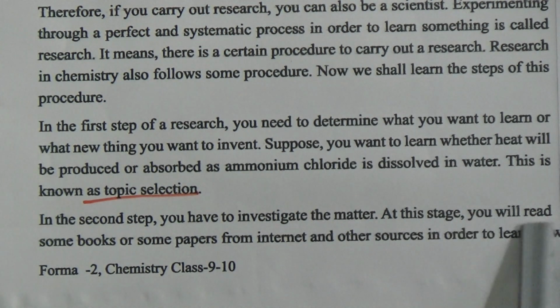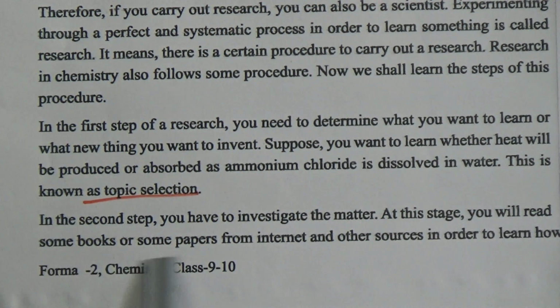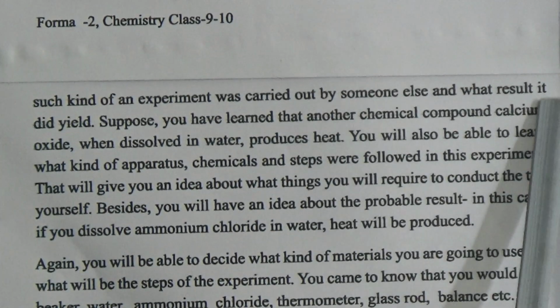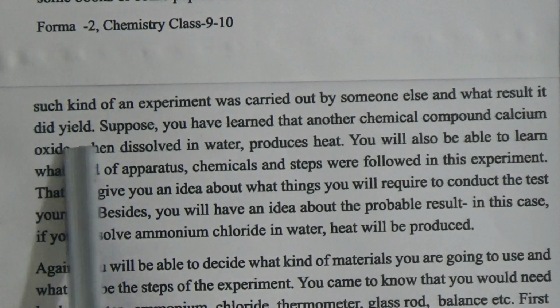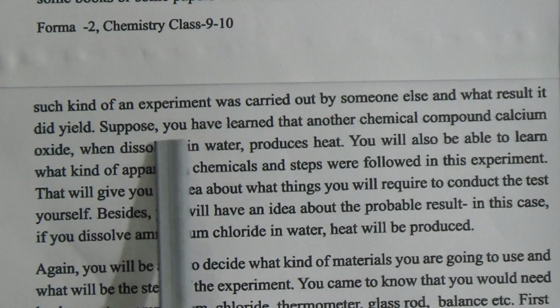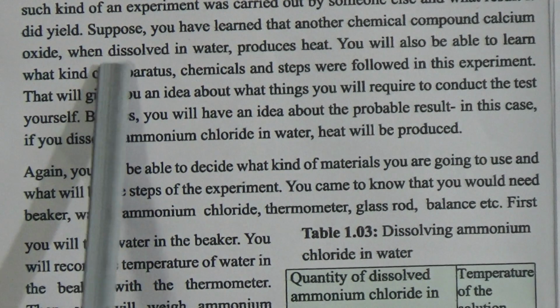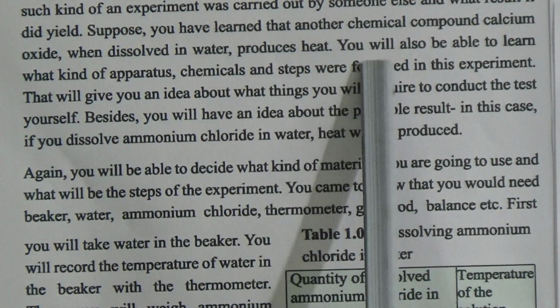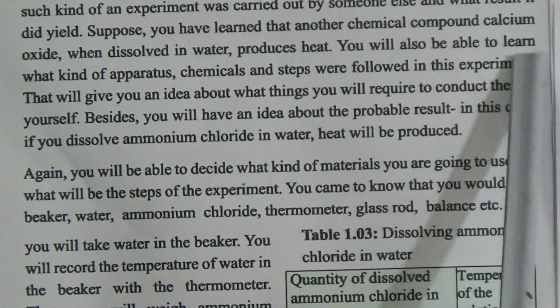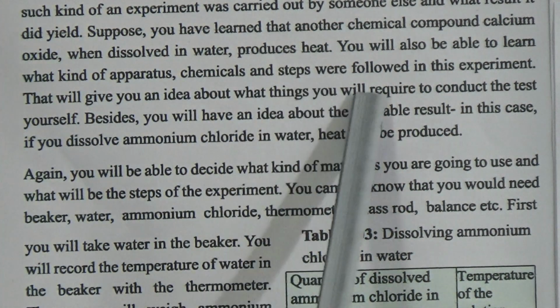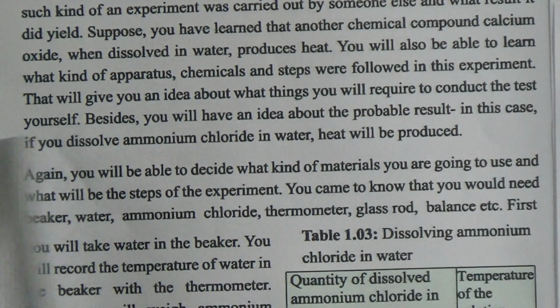At this stage, you will read some books or some papers from the internet and other sources in order to learn how such an experiment was carried out by someone else and what result it yielded. Now, suppose you have learned that another chemical compound, calcium oxide, when dissolved in water produces heat, and you will also be able to learn what kind of apparatus, chemicals and steps were followed in this experiment.